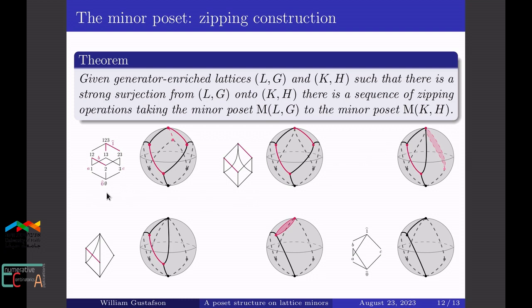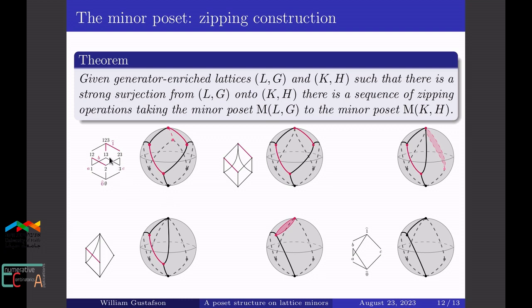So we start at the top left here with the rank 3 Boolean algebra. And the red labels are indicating the strong surjection. We're mapping onto the pentagon lattice down here. And just next to the Boolean algebra is the cube as a cell complex. Recall the face lattice of the cube is the minor poset of the Boolean algebra. In order to make this construction easier, we first factor the strong surjection so that at each step we only identify 2 elements.